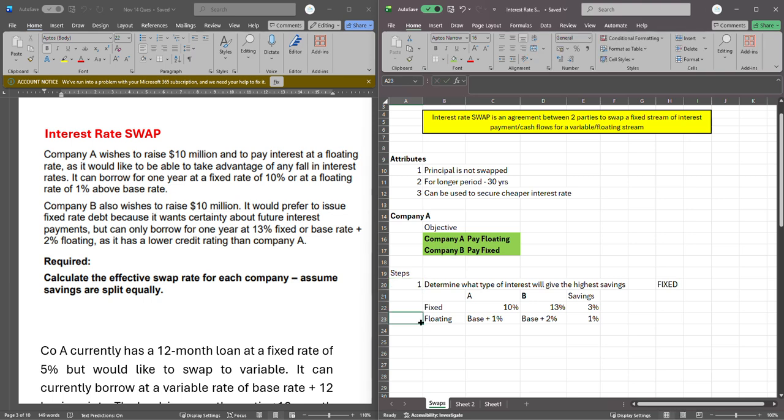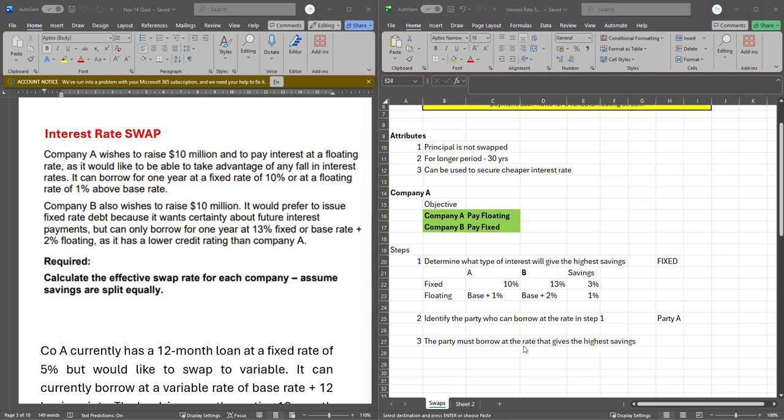So if I call this step one, step two is to identify the party who can borrow at the rate you have identified in step one. Since we know that it's fixed, and that is 10%, that is the rate we are talking about. Who is this party? It's party A, who is able to borrow at that rate. So we identify that as party A, we note it down. Then the last step is to instruct that party to take that loan at that rate. So the party that we have identified in step two must borrow at the rate that gives the highest savings.